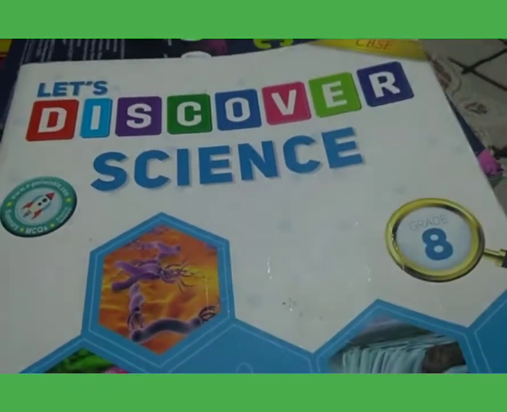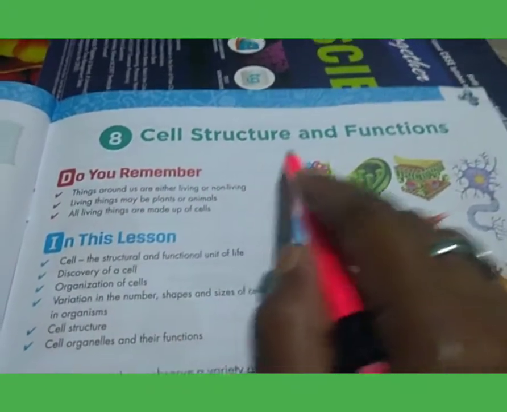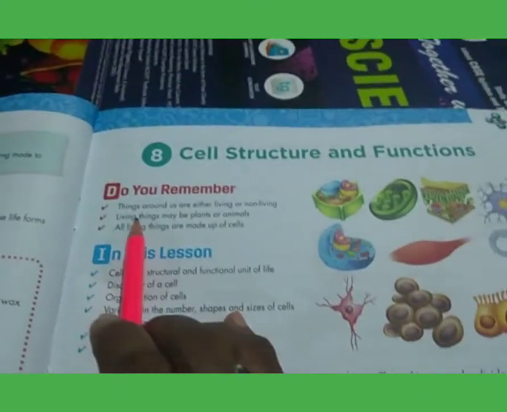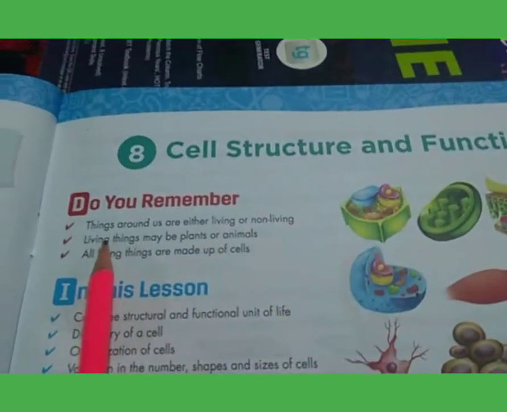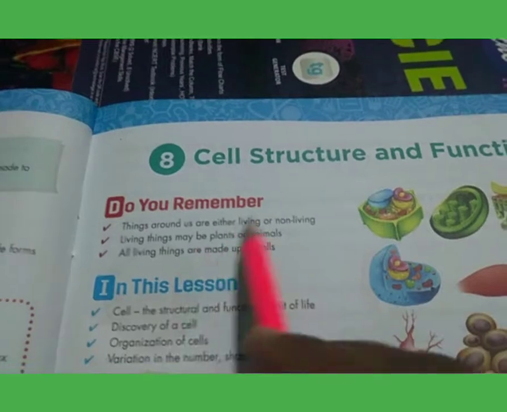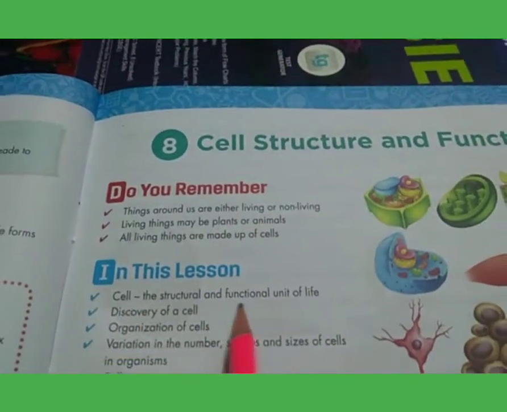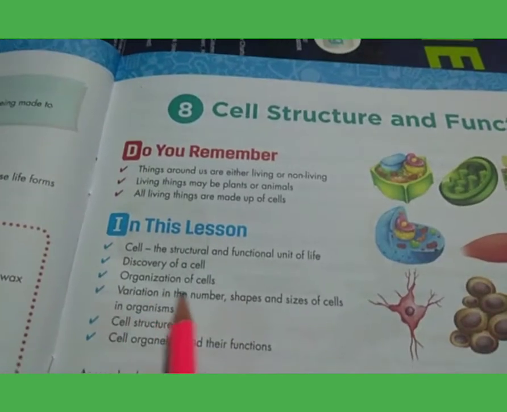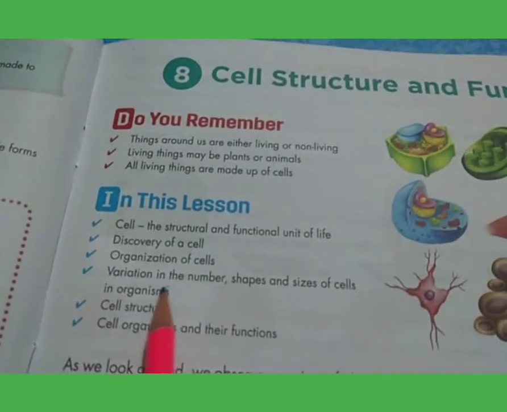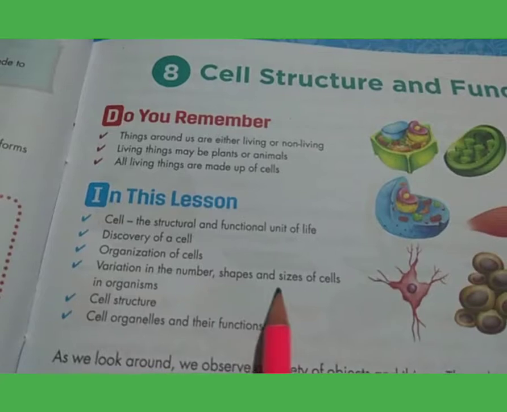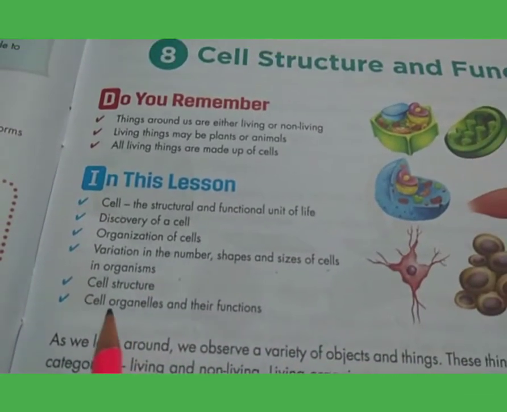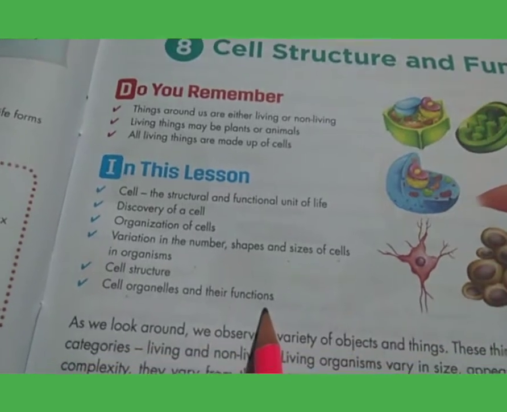Explain today's chapter 8, cell structure and function. So what you have to learn in this chapter? Cell, the structural and functional unit of life, discovery of a cell, organization of cells, variation in the number, shapes and sizes of the cells in organisms, cell structure, cell organelles and their function.